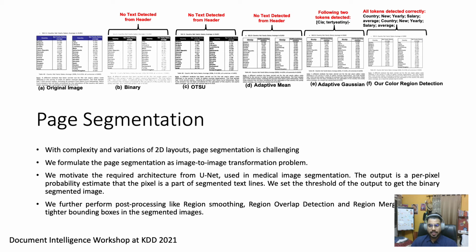However, multiple issues that hamper OCR performance can still be observed in the generated segmented maps. For example, the binary segmented maps after thresholding are not smooth along detected region boundaries. Multiple segmented maps can get merged into a single line due to insufficient gap between them. We address these issues with post-image processing methods like region overlap detection, region smoothing, and region merging.